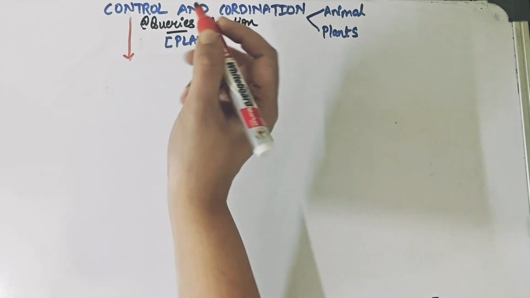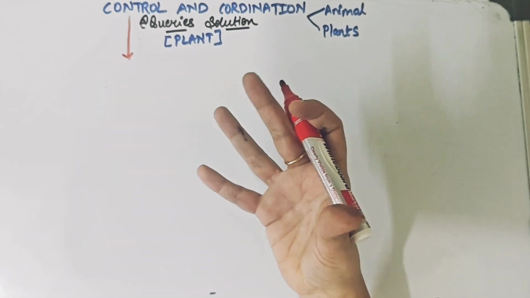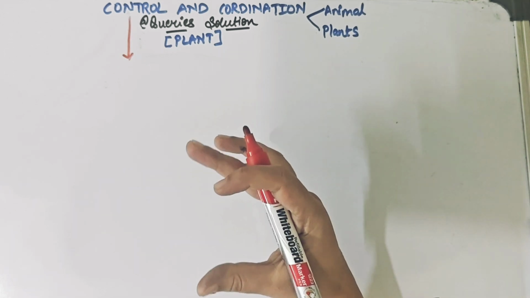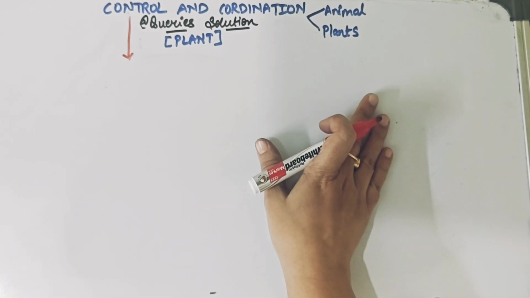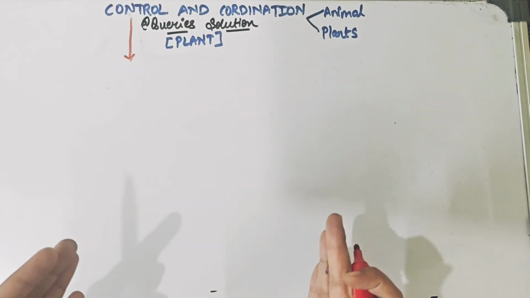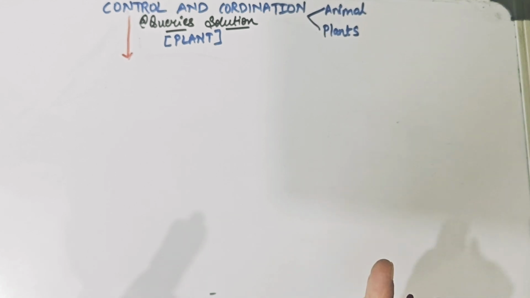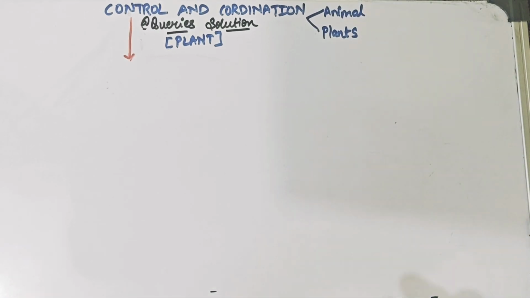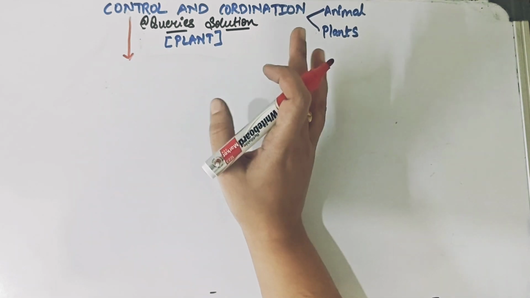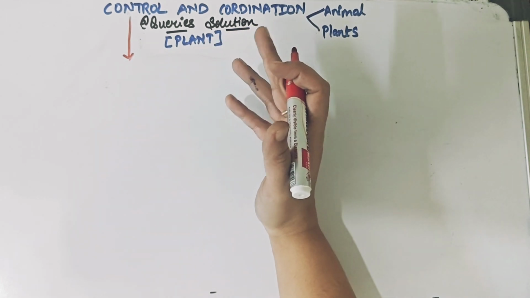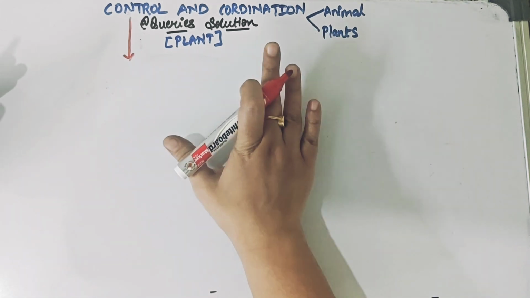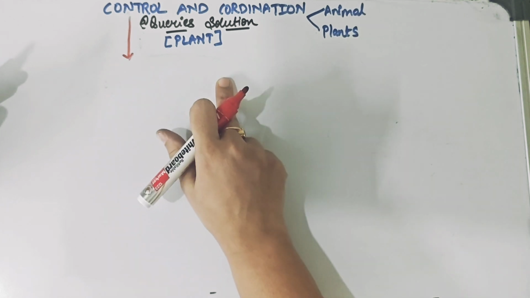Now, since we are talking about an organism's body and we are saying something is controlled, what are we trying to control first of all? We are trying to control the actions that an organism is performing. Because any action that we perform, we should be mindful in performing, right? Then only we say some actions are good actions. For example, if I'm teaching you people, I'm not teaching something irrelevant, like something in Hindi or some literature. I'm teaching you something regarding a concept that is important right now to understand.